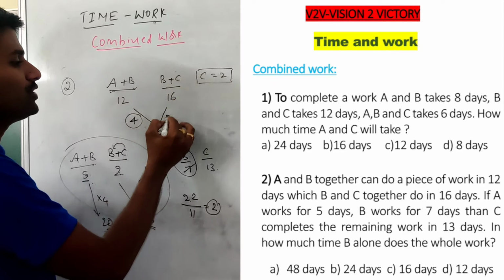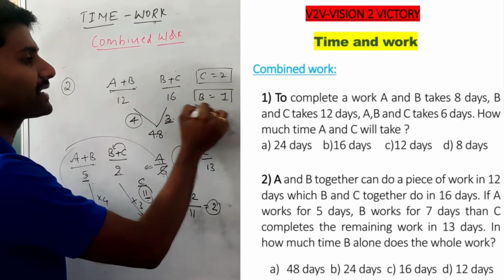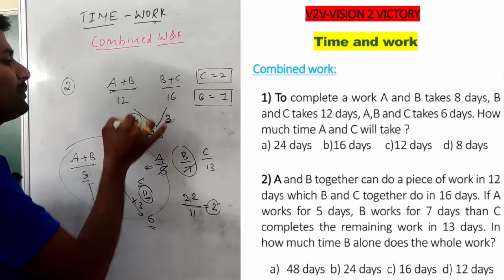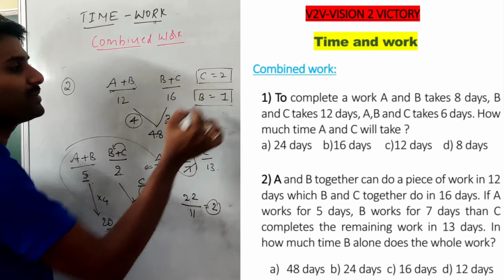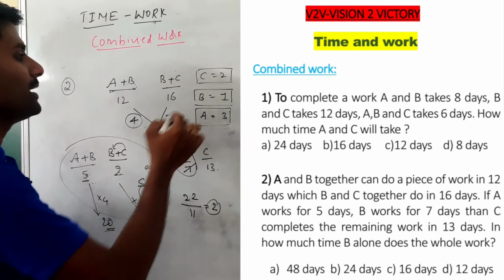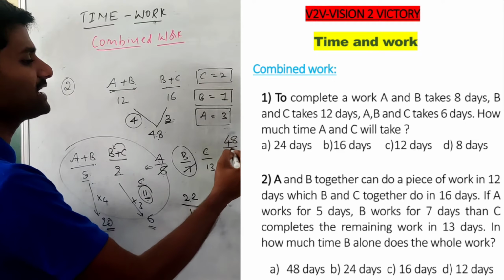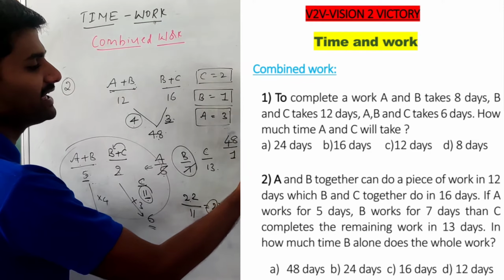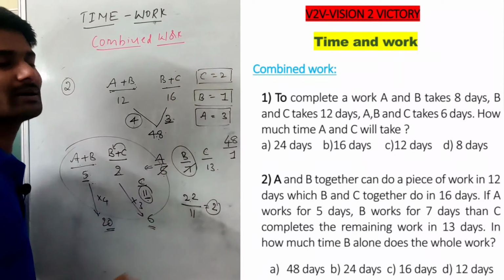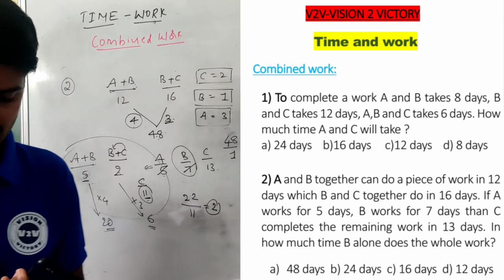If C is 2 and B plus C is 3, then B's value becomes 1 unit per day. In the same way, A plus B is 4 units, and since B is 1 unit, A becomes 3 units. Here my question: B alone can do this work in how many days? Out of 48 units, B performs 1 unit per day, so it takes 48 days to complete this work. So 48 days is the answer.